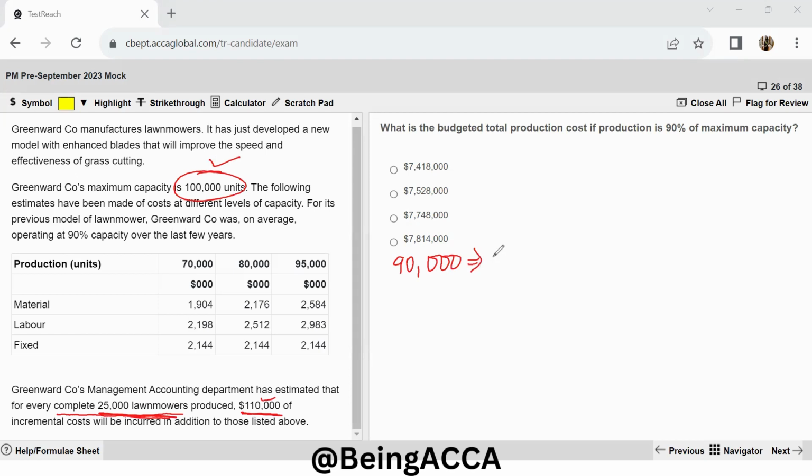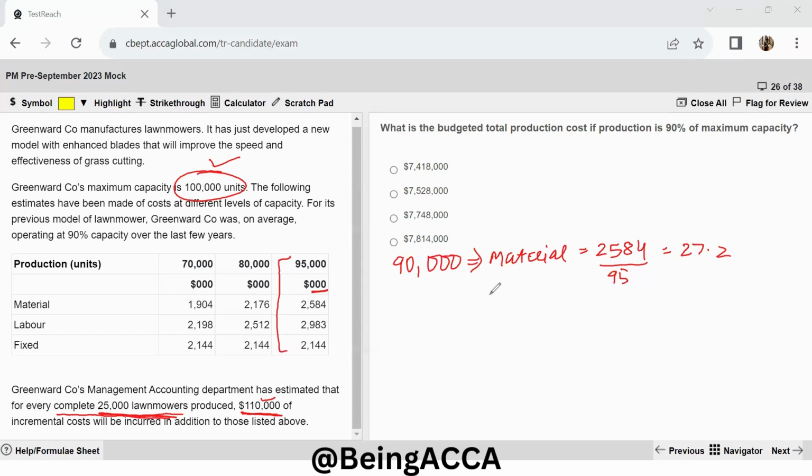So first of all, let's see the material cost. So material are completely variable costs. So we have our material costs at, let's use this one to calculate all our things. So this is 2584, and mind you, this is in 3 zeros. So if I just divide this by 95, I will have my per unit cost. So if I divide 2584 by 95, I get 27.2. So this is my per unit material cost.